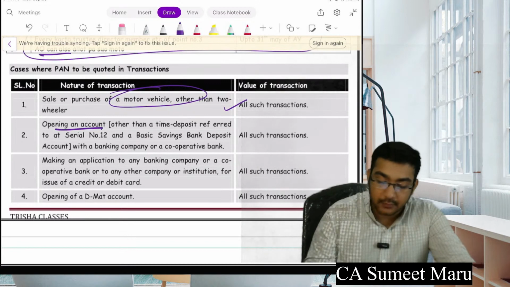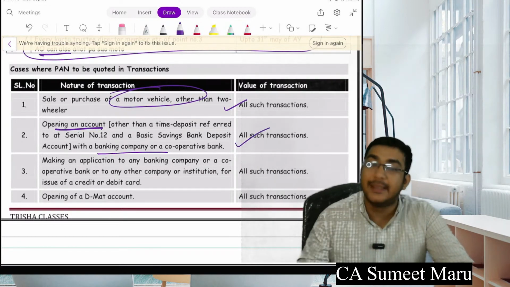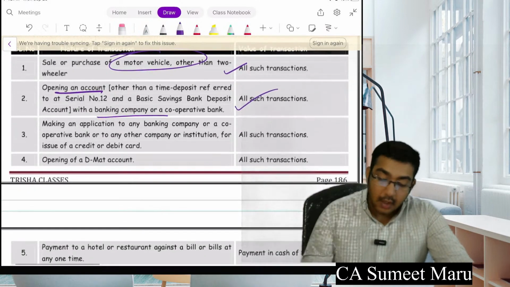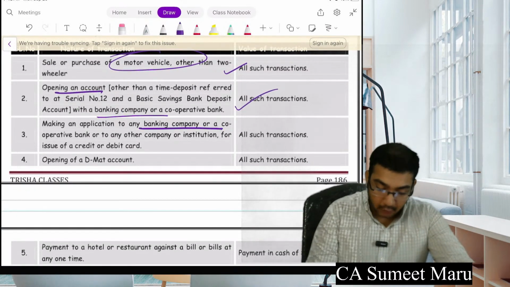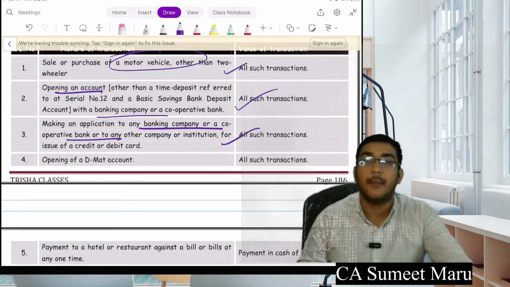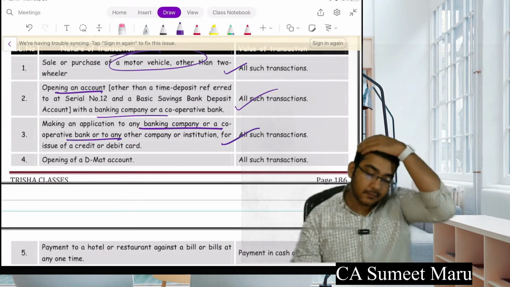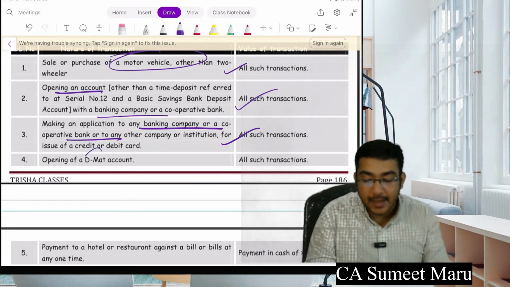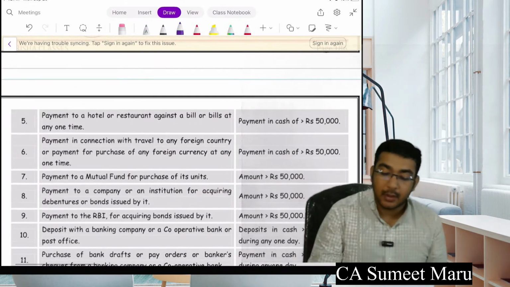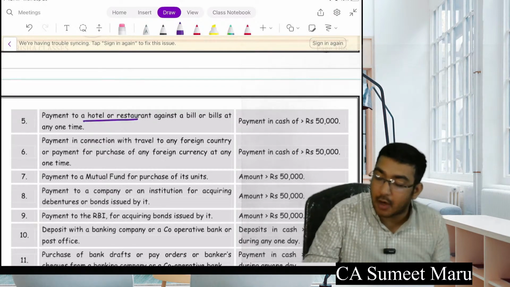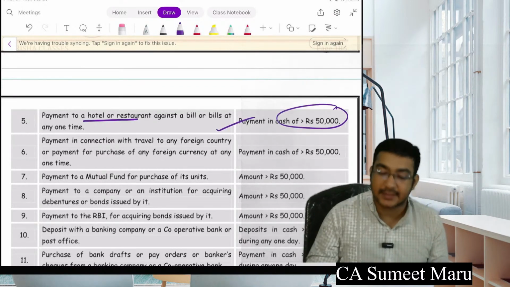Opening an account other than time deposit, referred in saving account with the bank, PAN is compulsory. Making an application in banking company or co-operative bank, PAN is again compulsory. Okay, opening a demat account, PAN is compulsory for all such transactions. Payment to hotel or restaurant against bill above 50,000, PAN is compulsory.